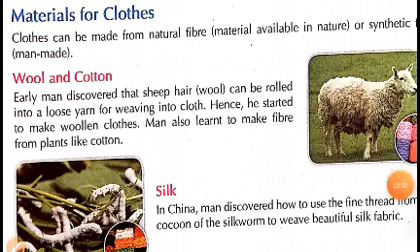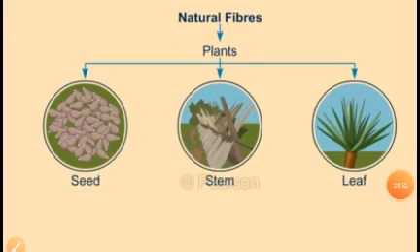Let us see how these are obtained. So children, natural fibers, as I told you, are obtained in two ways: one from plants and the other from animals.